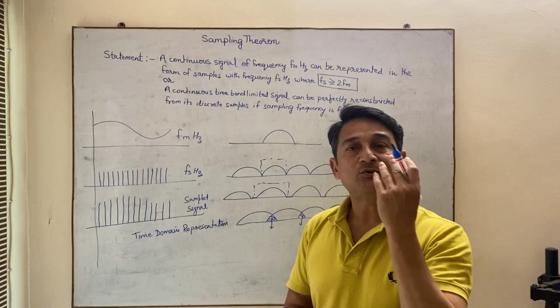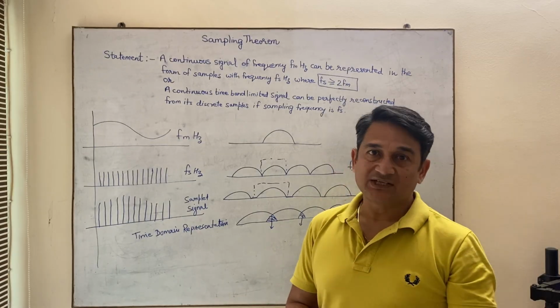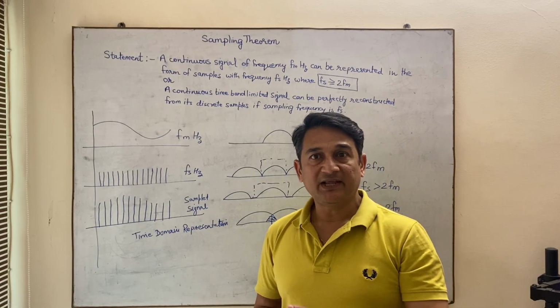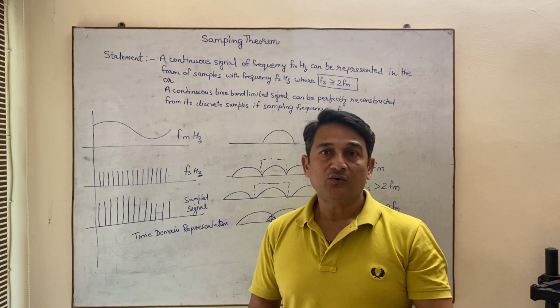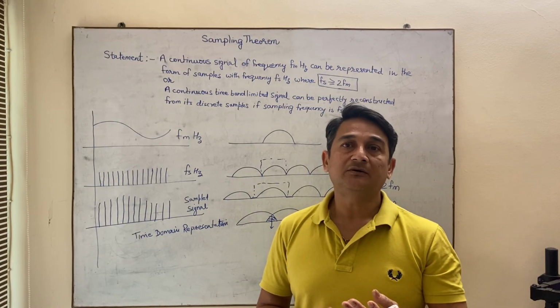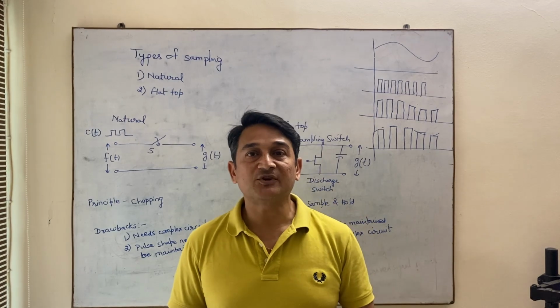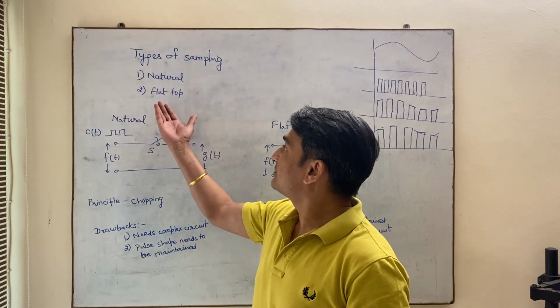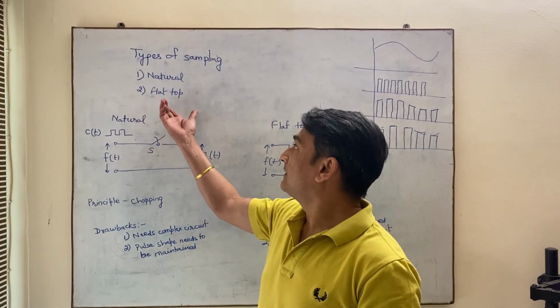Now there are basically two types of sampling. One is natural sampling, second is flat top sampling. So now we will see how natural sampling and flat top sampling are constructed and how they work. So there are two types of sampling. One is known as natural, another is known as flat top.